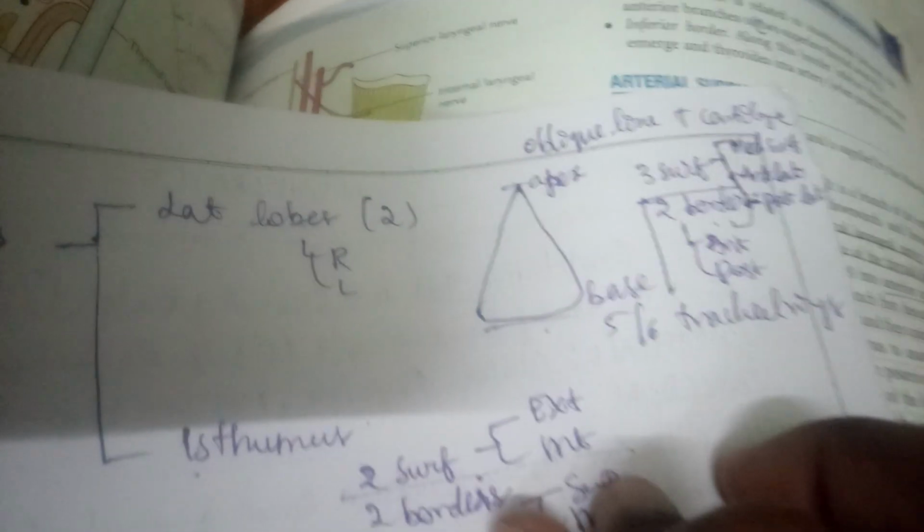Next, the isthmus. It has two surfaces and two borders. If you come to the isthmus, anterior surface, and I forgot to mention one thing: anterior border, posterior border. The posterior border is related to, I think it is not present in this one.